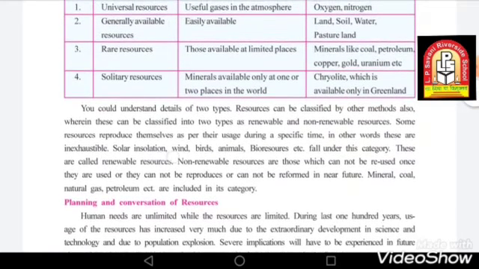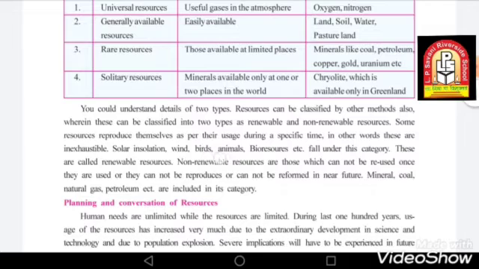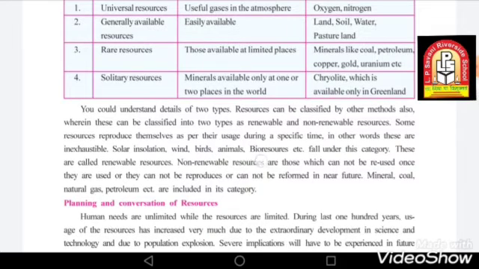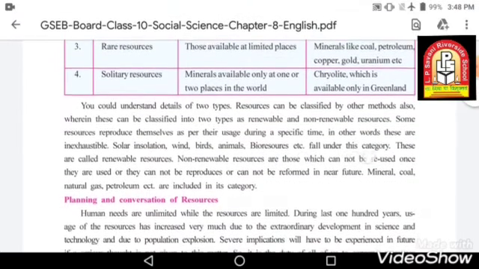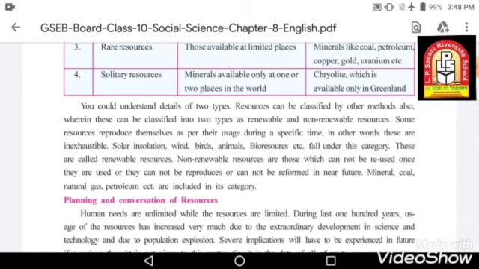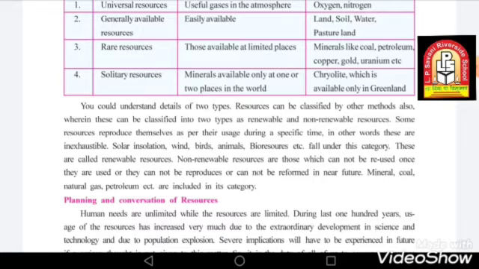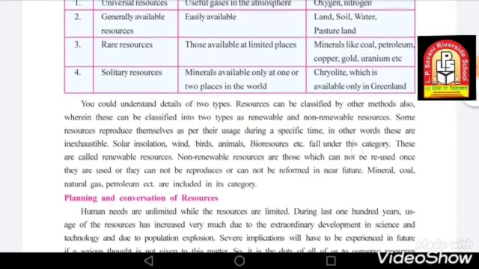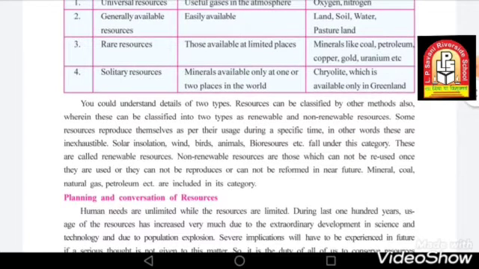Solar insolation, wind, birds, animals, bioresources, etc. fall under this category. The things which can be used again and again, such as wind and sunlight, are always available to you and can be reused. These are called renewable resources.